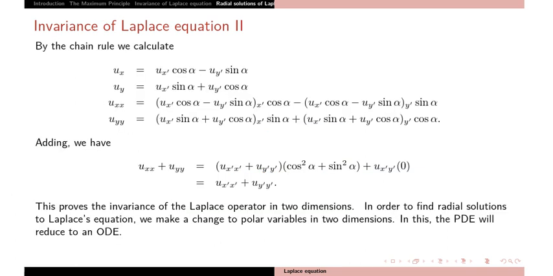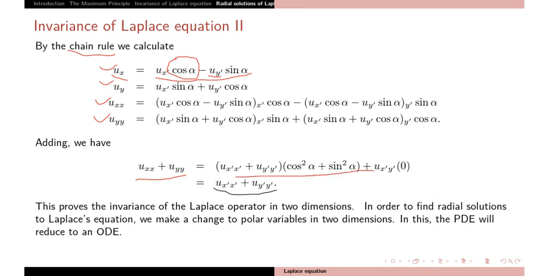So in the new rotated coordinate system, we need to find u x dash x dash plus u y dash y dash. Just apply the chain rule to find the derivative ux. What will be ux? It is curly u by curly x dash times curly x dash by curly x, then plus uy dash times y dash with respect to x. So just apply the chain rule to find ux, uy, uxx, uyy, then add uxx plus uyy.